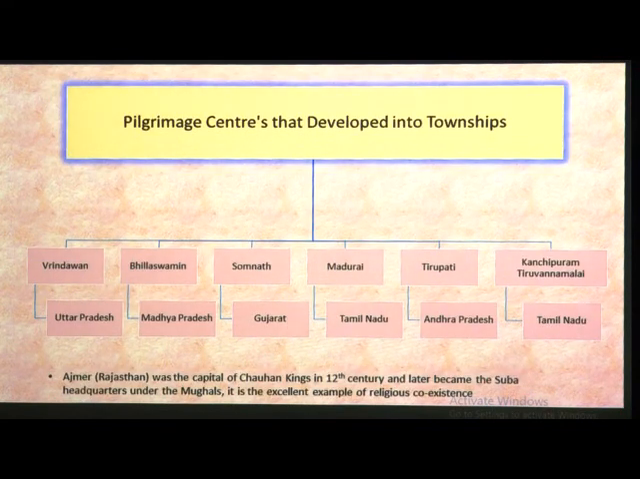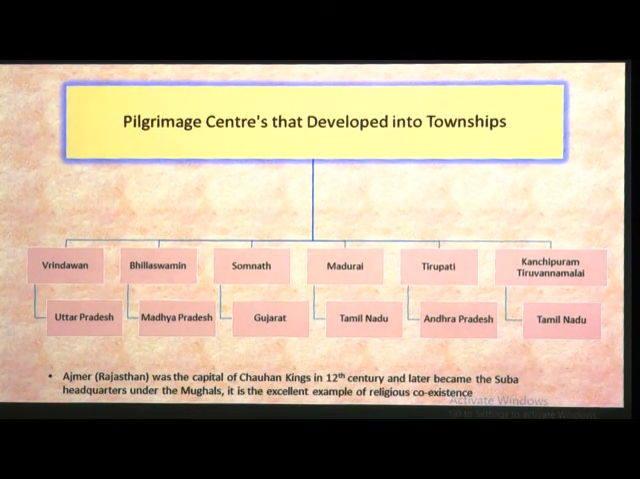Now, pilgrimage centers that developed into townships. Here are some of the pilgrimage centers which developed into townships that we are going to read: Vrindavan in Uttar Pradesh, Vilaswamin in Madhya Pradesh, Somnath in Gujarat, Madurai in Tamil Nadu, Tirupati in Andhra Pradesh, Kanchipuram, Tiruvannamalai in Tamil Nadu, and Ajmer, which is in Rajasthan, was the capital of Chauhan kings in the 12th century and later became the Suba headquarters under the Mughals.